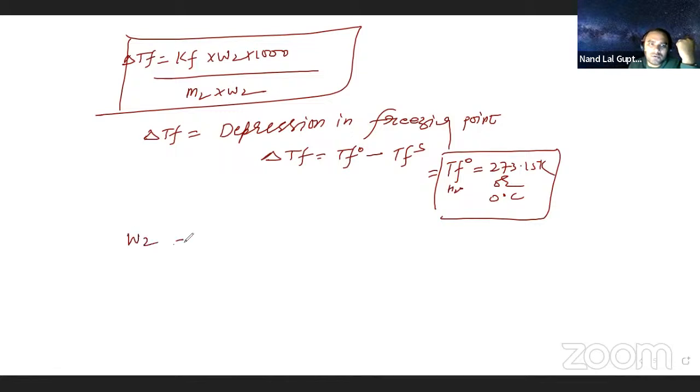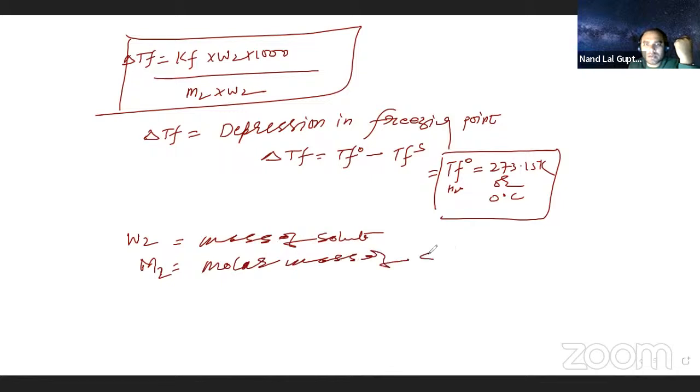Now W2 is mass of what? Mass of solute. M2 is molar mass of what? It is going to be molar mass of solute. Next one, W1 is the mass of what?